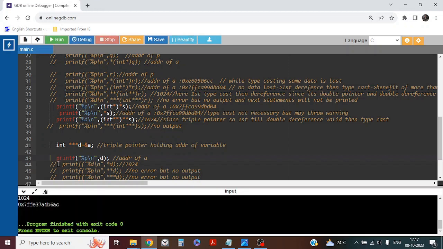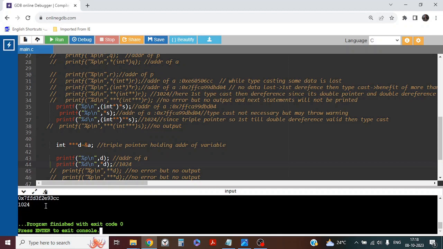Correct. Line number 44. So now I am dereferencing D. If I dereference D, what will it give? D is holding address of A. So if I dereference, what A holds will be given. So if A is holding 1024, it will give 1024. Let's see. Right? It is given 1024. Now this is the thing.